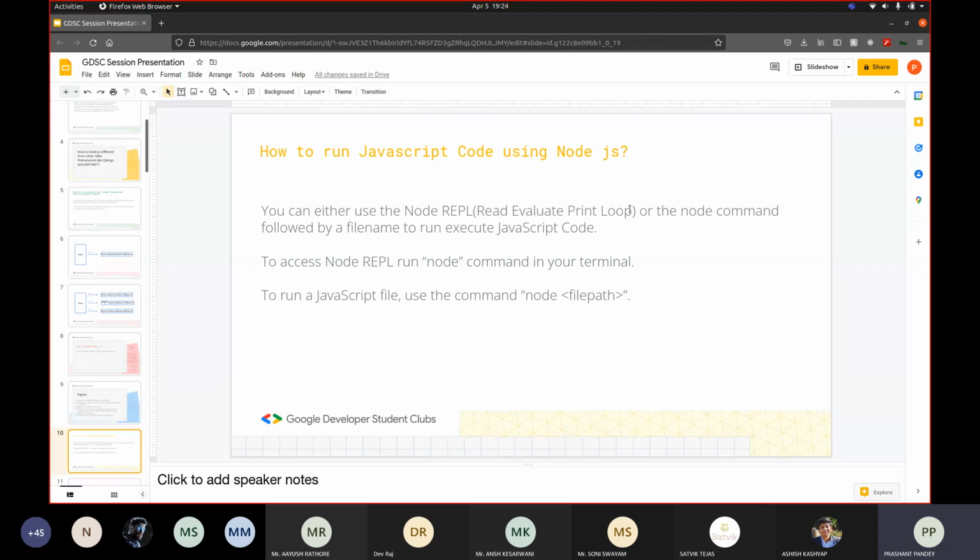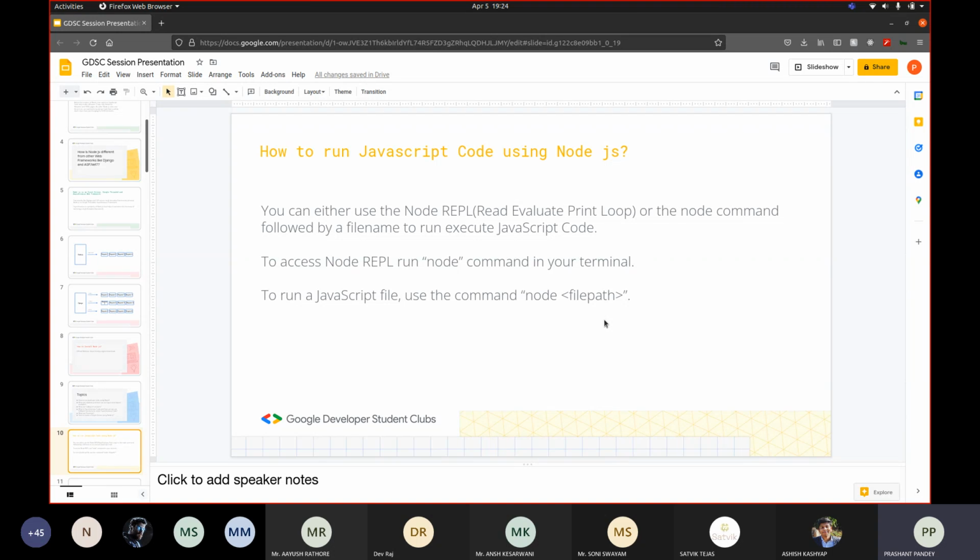I don't know what it's called, but even in Python you have that terminal. When you type the python command, you can type a command and press enter, and it will show you the output. Then again you can type another command, and that's how it works. It reads the input given to it, it evaluates it, and it prints the output. If you assign a variable with some value, it won't print anything because it doesn't have to do anything there. But if it has to print something, then it will print it, and it will loop again to read, evaluate, and print. So that's what node REPL is.